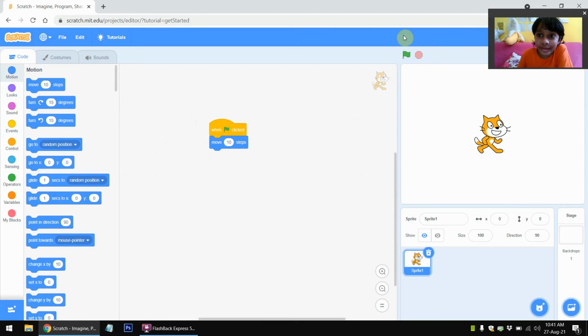So when the green flag is clicked, it activates this block, which makes the cat move 10 steps. So it will change its position. And once you click it, it moves the cat to the right.